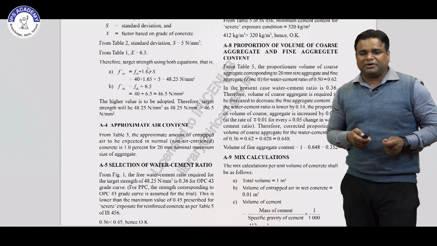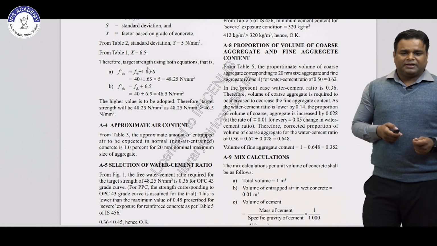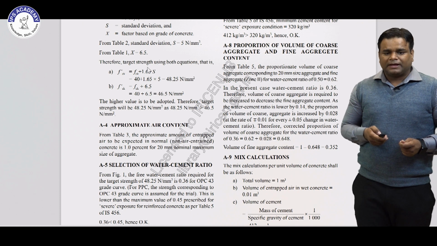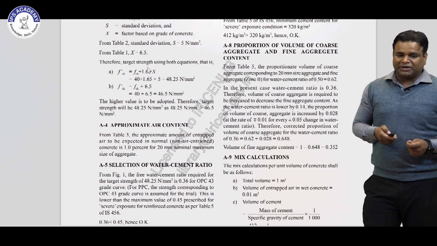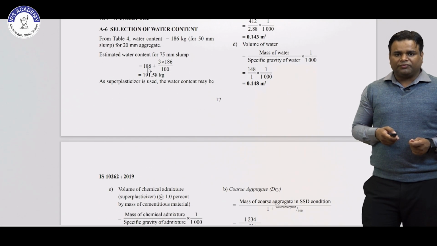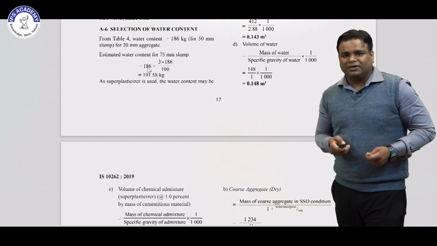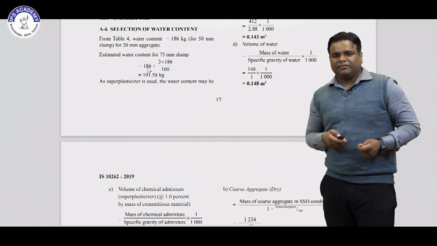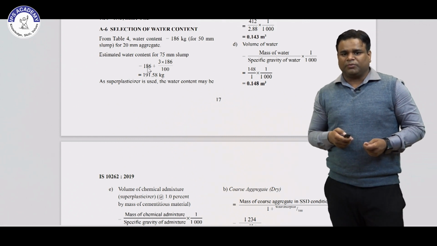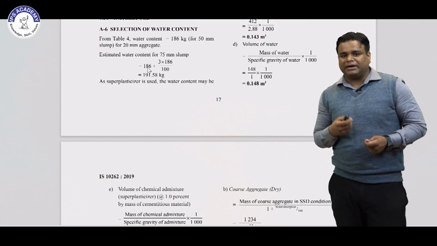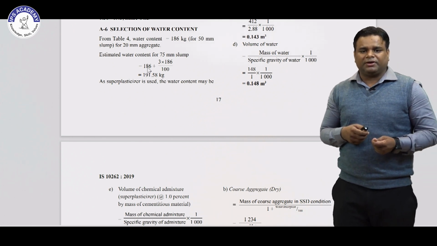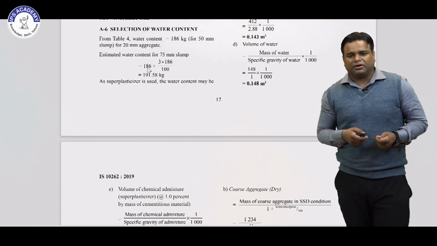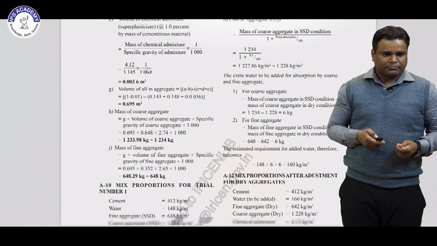So the mix calculation as per unit volume of concrete: the total volume is 1 meter cube, and the volume of entrapped air in wet concrete is 0.01 meter cube, as we have seen. Then the volume of cement is equal to the mass of cement upon the specific gravity of cement, and we get 0.13 meter cube of cement. Then the volume of water: the mass of water is 148, so from specific gravity we can calculate the volume of water as 0.148 meter cube.